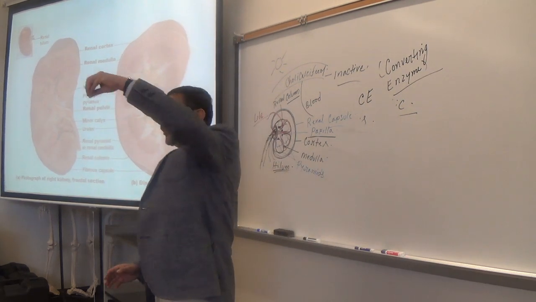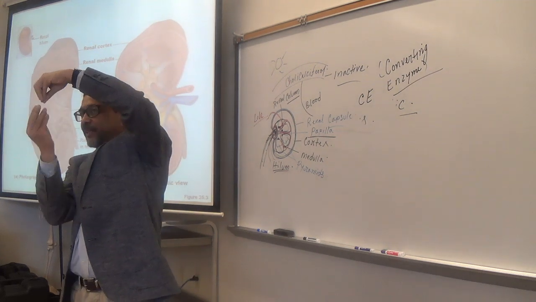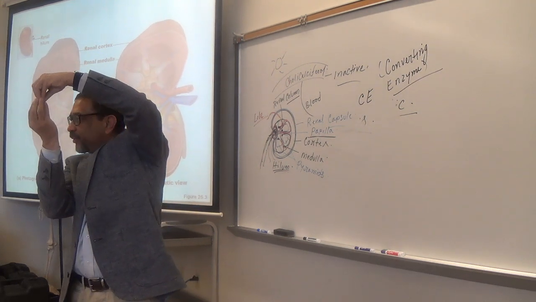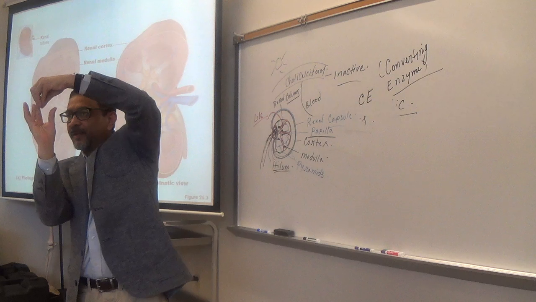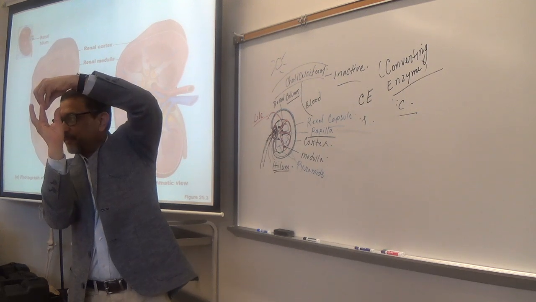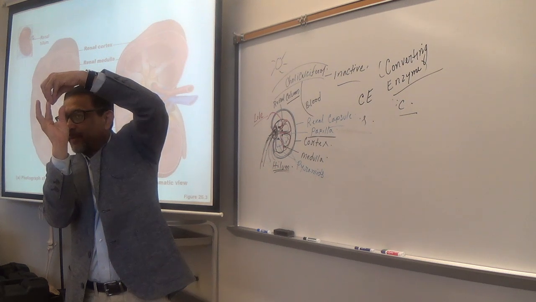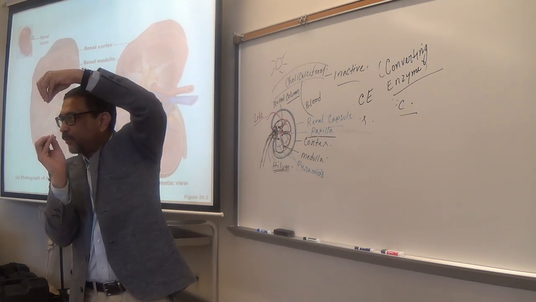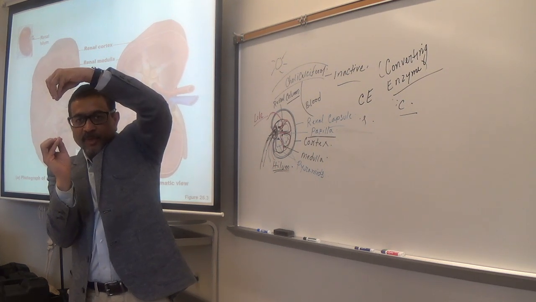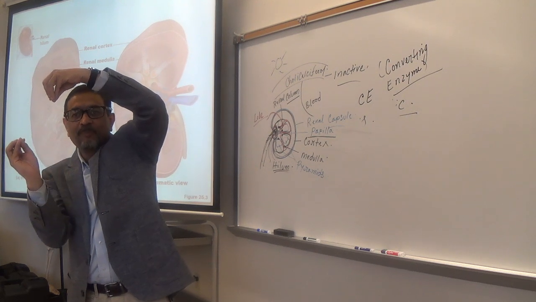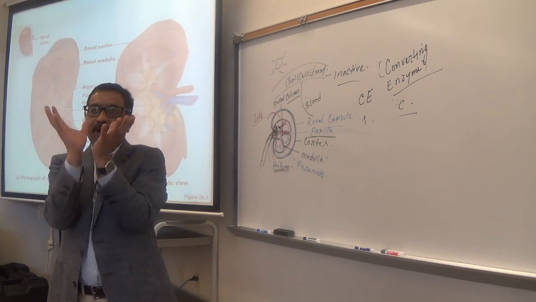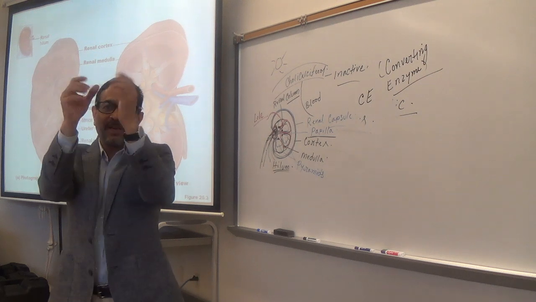So now tell me, this is what? Pyramid, right? This part is called the papilla, and the funnel facing towards the papilla, minor calyces, right? And then from minor calyces to major calyces, right? From major calyces to the pelvis, which is the white part just before the ureter.